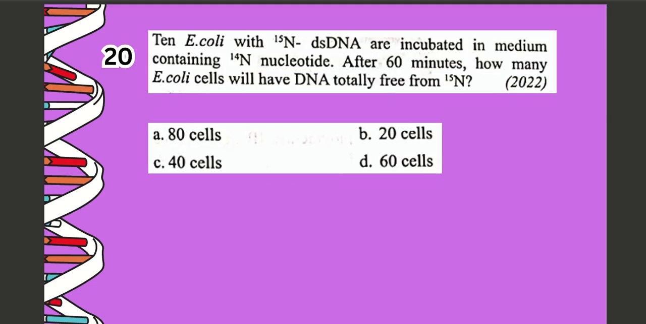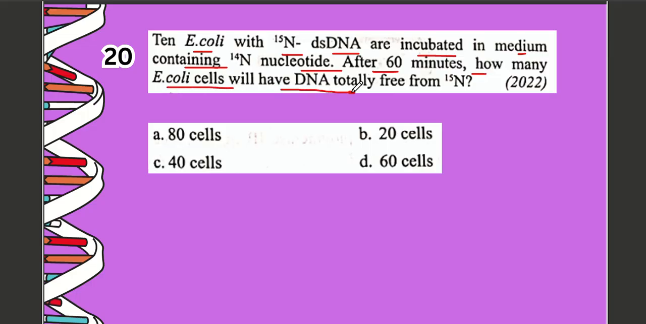Next question, this is the last question of this video. So as usual, you have to answer this question in the comment section. Let's see the question. 10 E. coli with N15 dsDNA are incubated in medium containing N14 nucleotide. After 60 minutes, how many E. coli cells will have DNA totally free from N15? Options are A 80 cells, B 20 cells, C 40 cells, D 60 cells.